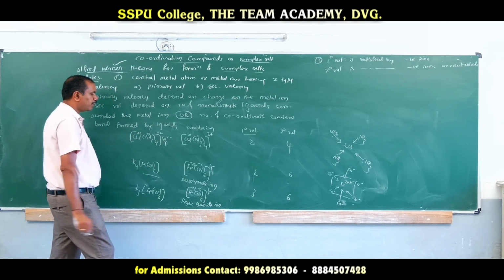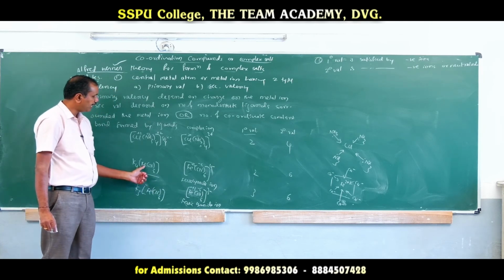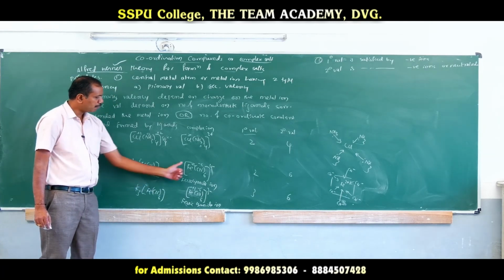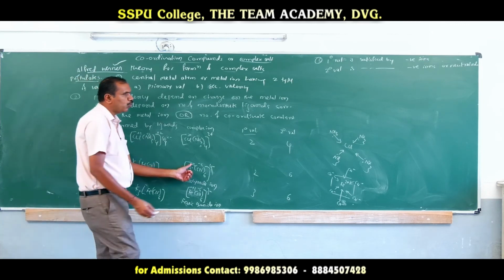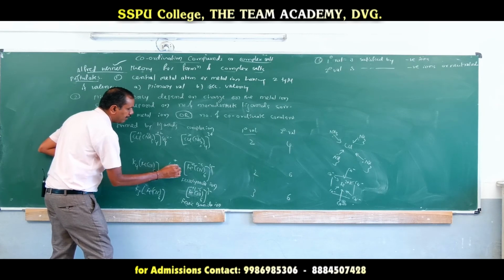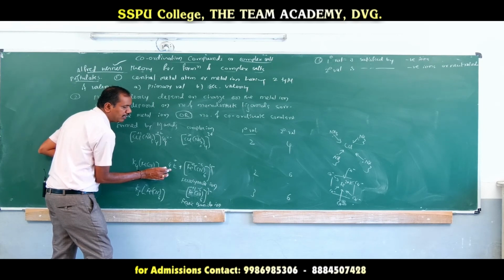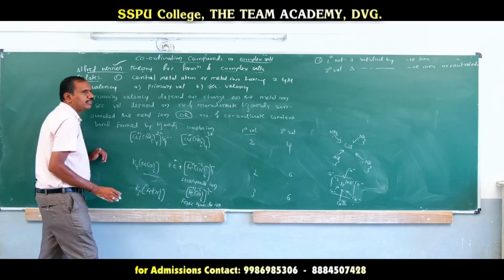In case of potassium ferrocyanide, primary valency, that is +2, is satisfied by only negative ions. Here you see K plus there, 4 K plus there. So the primary valency should not be satisfied by a cation, only by the anion. Who is the anion here? Cyanides.